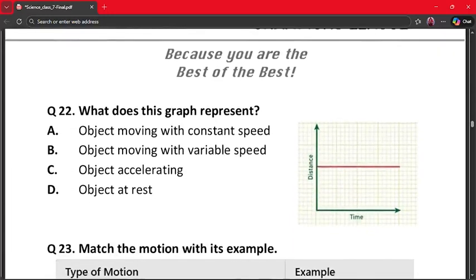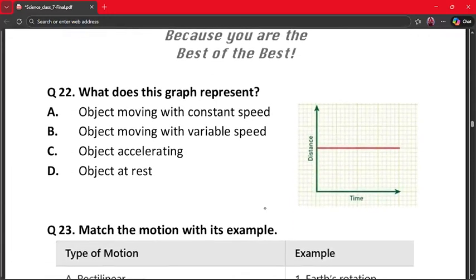Our next question is question number 22. What does this graph represent? A. Object moving with constant speed. B. Object moving with variable speed. C. Object accelerating. And D. Object is at rest. So here is the graph.